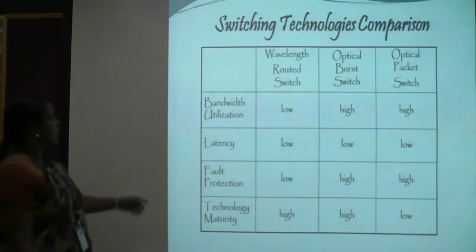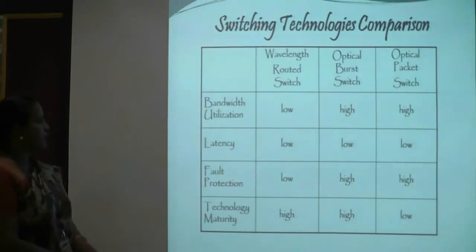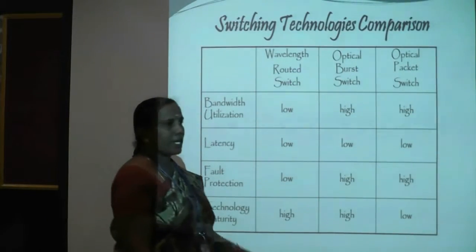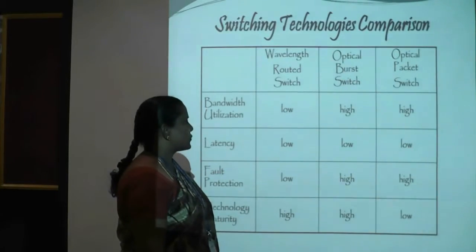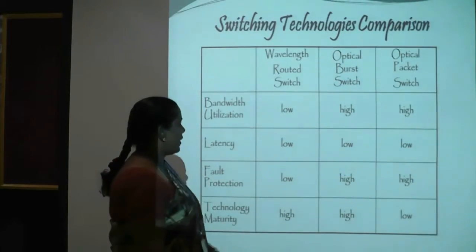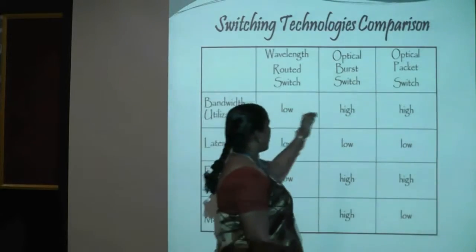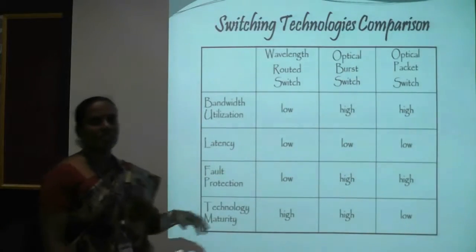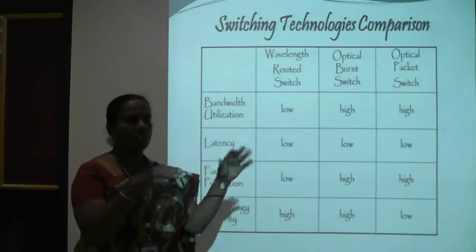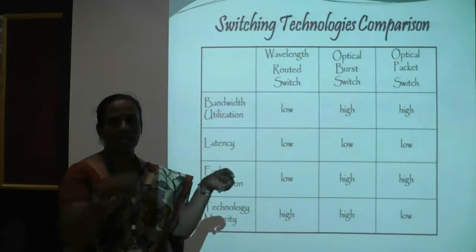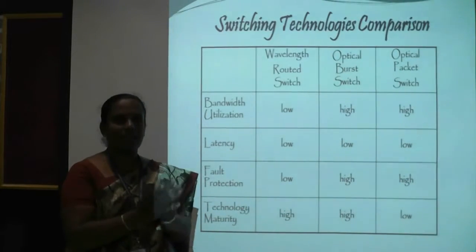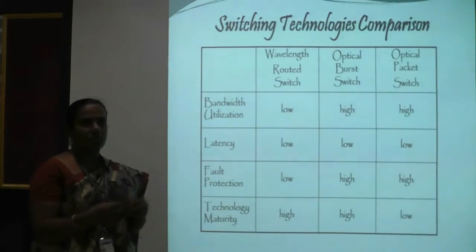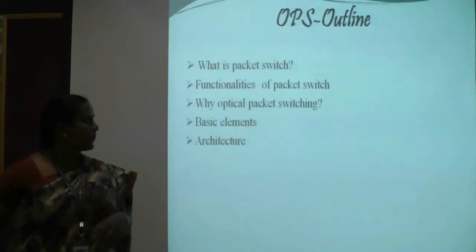So these three are the switching techniques used in optical networks. One is the wavelength router switch, called OCS, optical circuit switching, another one is optical burst switching, and another one is optical packet switching. Nowadays, research is going on in the field of optical burst switching and optical packet switching, because in the wavelength router switch there are connections between the sender and the receiver, a dedicated path. There is no loss, but it is like an ordinary cable, so we are not using WDM or the remaining concepts.